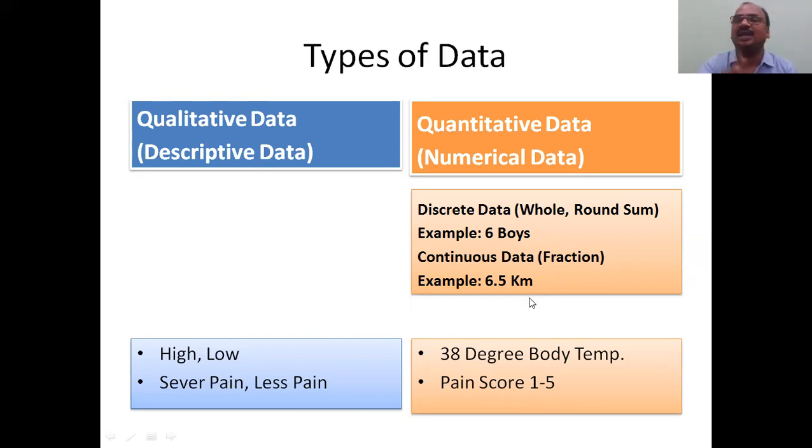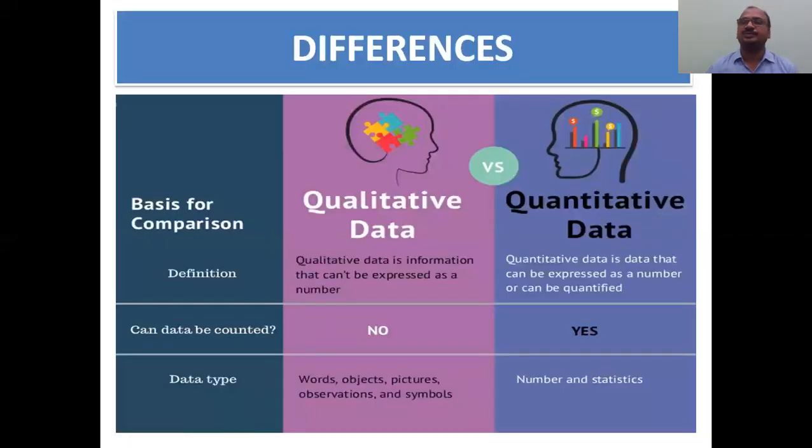The same example here I wrote in a table format, but two names I added, qualitative and quantitative. See here, the blue color column, and here the orange color. Now see the differences.